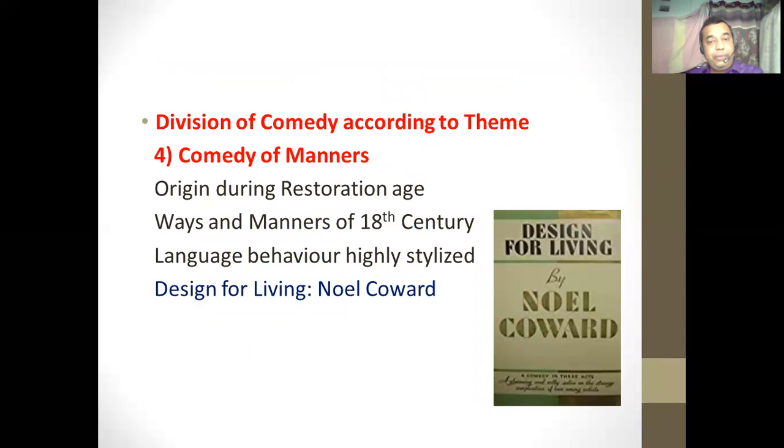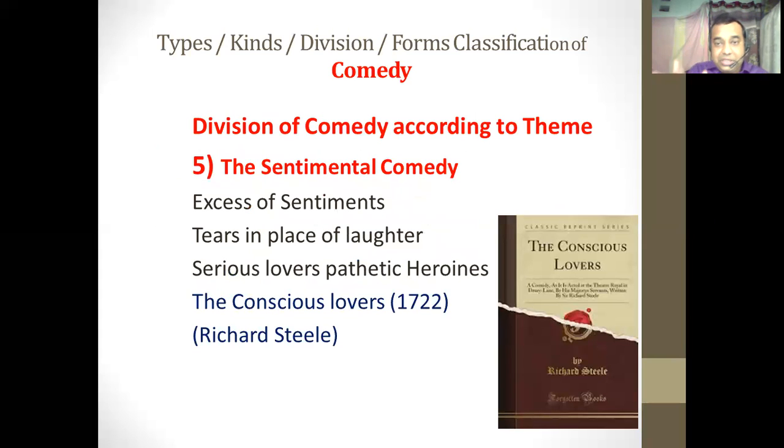Fourthly, the comedy of manners originated during the Restoration age, and it criticizes the artificial ways and manners of the 18th century, with its highly stylized language, behaviors, and false ways. And the last one, the sentimental comedy, as the name implies, is based on an excess of sentiments and emotions. In place of laughter we find tears, and based on those tearful events, the drama ends on a happy note. That's why it is called the sentimental comedy.